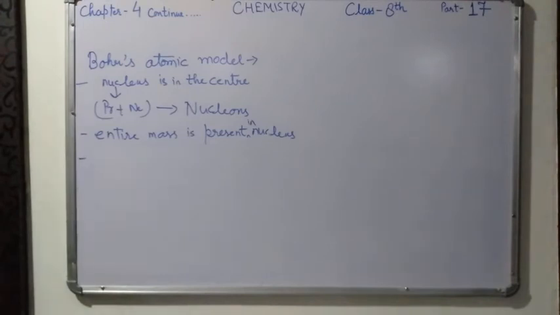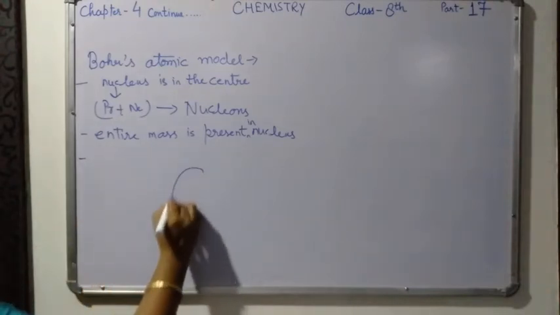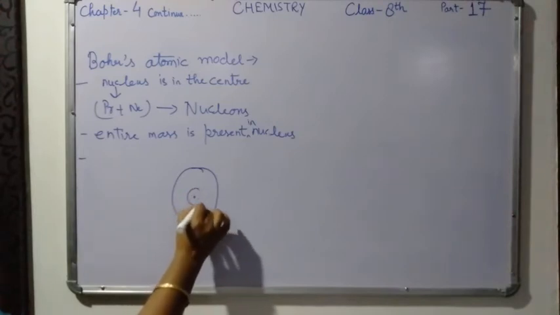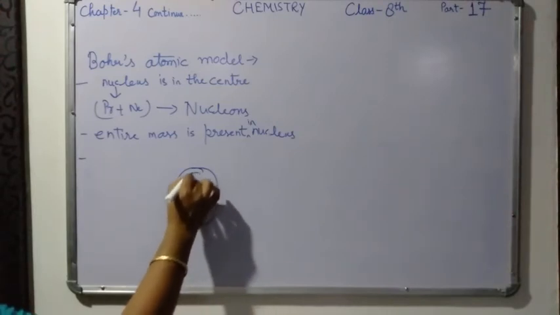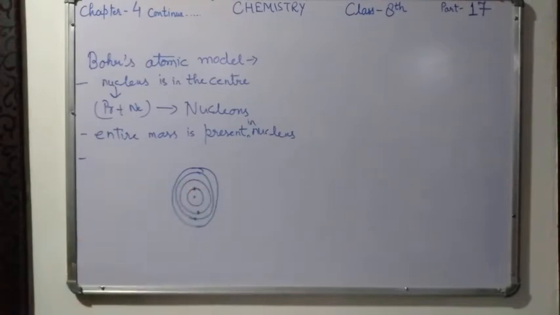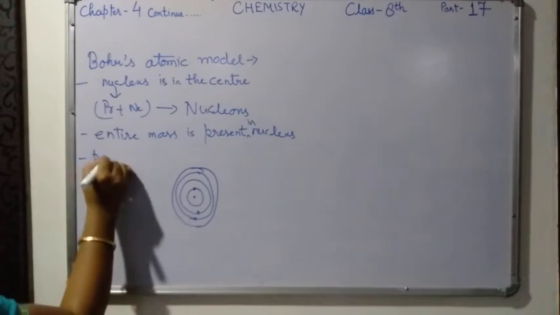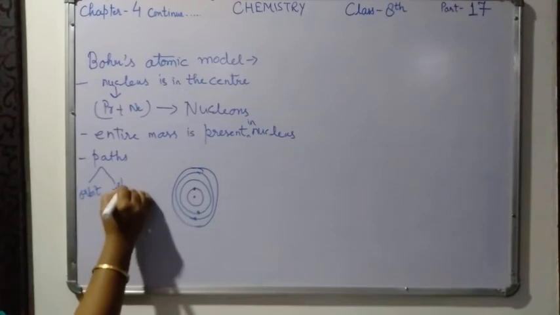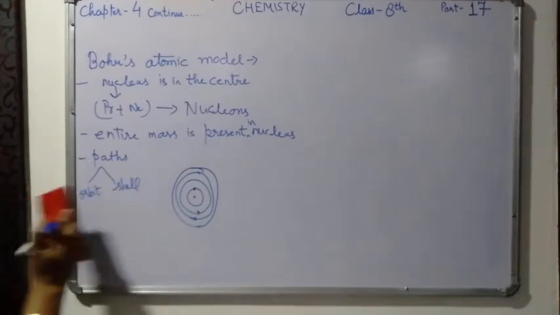Next point, he said that the electrons revolve around the nucleus in fixed circular paths called orbits. Suppose it is an atom, the nucleus is there, and around the nucleus some fixed paths are there, some orbits are there, and in these fixed paths only the electrons are revolving. These paths are called orbits or shells.